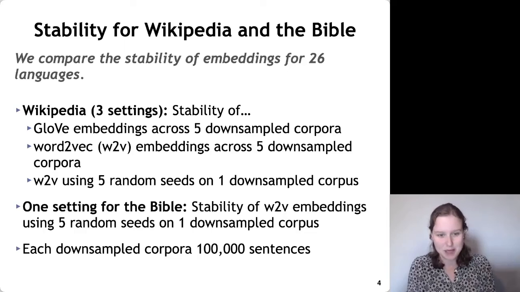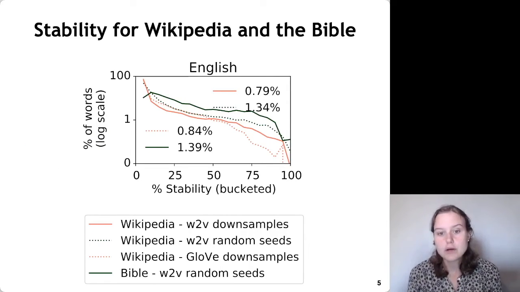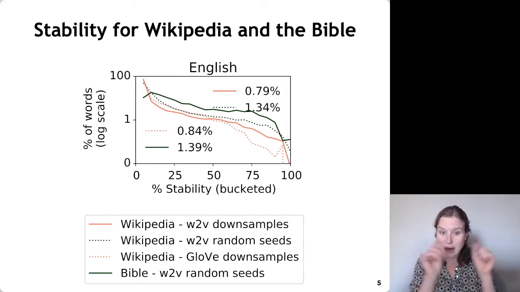So, to take an example of what these results look like, I have full results for all 26 languages in the paper, so check that out. Here's an example for English. You can see that there are 4 different lines on this graph: a green, dotted green, pink, dotted pink. Those are the different settings. The dark green is the Bible, and then the other lines are the 3 different settings that we talked about with Wikipedia that are listed on the last slide.